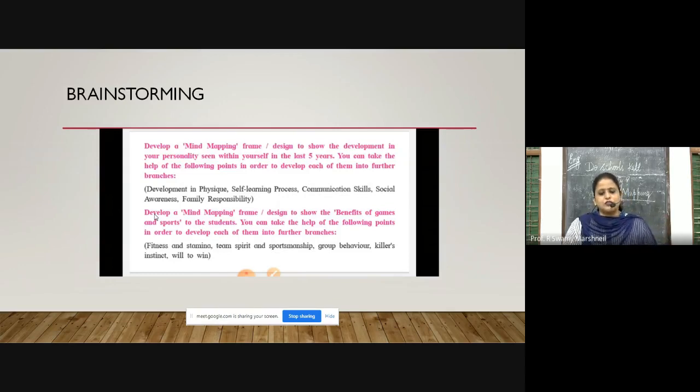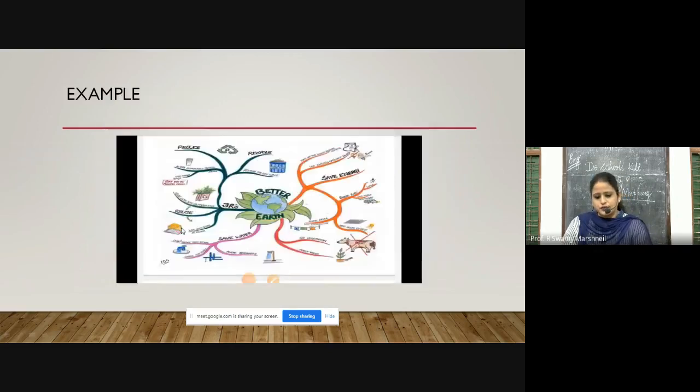What are the points that you have to take help from? Development in your physique, your bodily changes. You have become taller, stronger, or maybe you have become leaner. Self-learning process, communication skills, social awareness, and family responsibility. These are the four parts, and then you have to break sub parts of that. Similarly, they have given you another one in which you have to make another mind map about benefits of games and sports to the students.